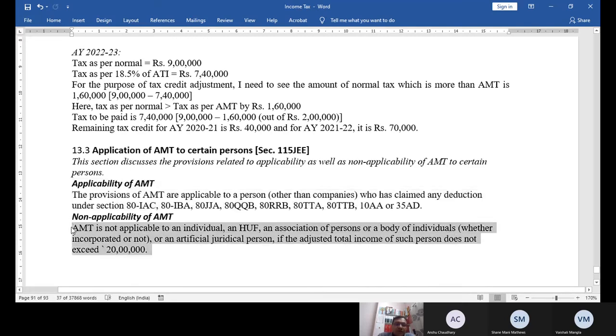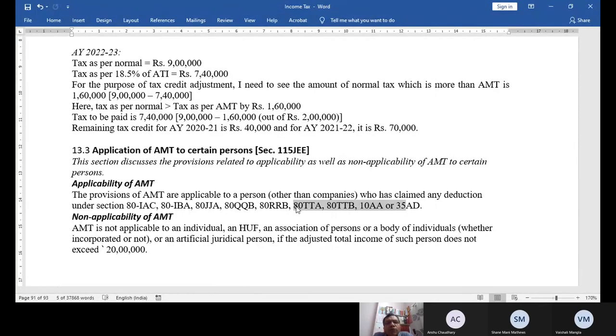AMT is not at all applicable to an individual, HUF, association, artificial person if the adjusted total income of such person does not exceed 20 lakh rupees. Adjusted means as per the provisions of AMT. If it does not exceed 20 lakh, then even if I am having these incomes, I am not covered under the provisions of AMT.